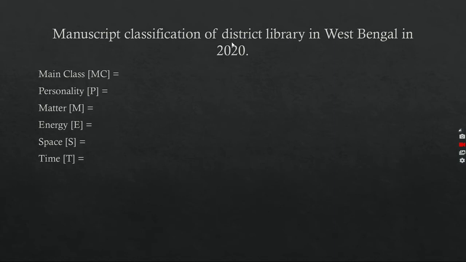Here we can easily identify that 2020 will be the time isolate. 2020 will be the time facet. From West Bengal we can easily understand that it indicates a place, so it will be the space facet.